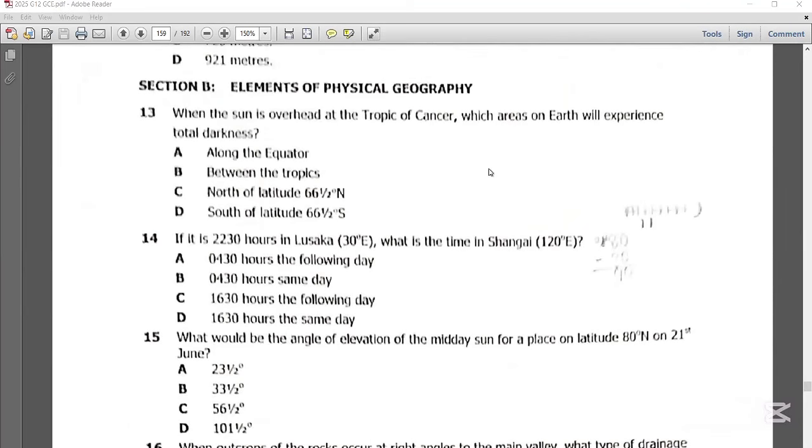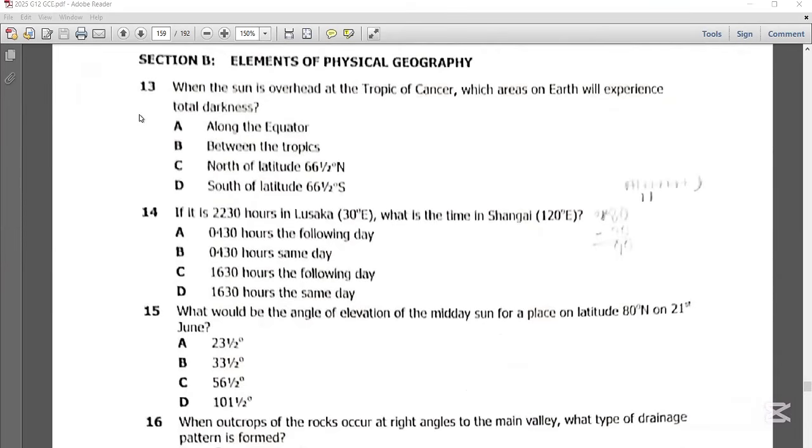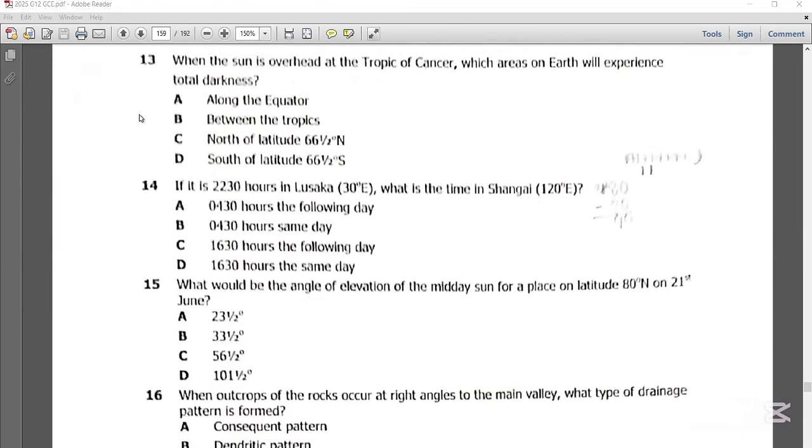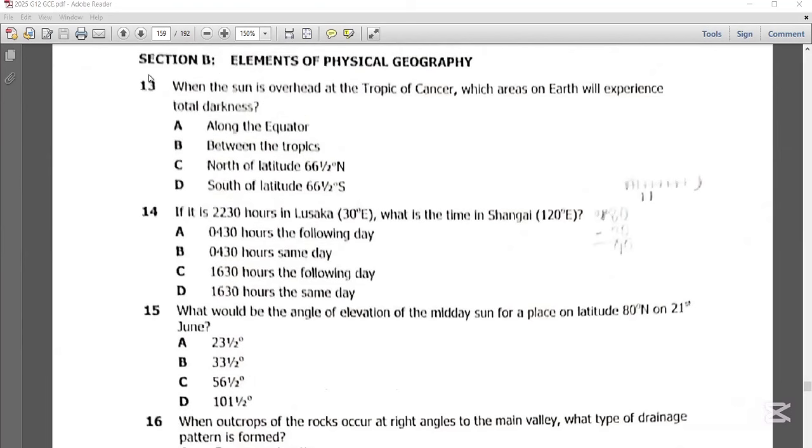of physical geography. To start with, we shall look at question 13, which says, when the sun is overhead at the Tropic of Cancer, which areas on earth will experience total darkness? For you to understand this question, what is key is for you to know the position of the sun.